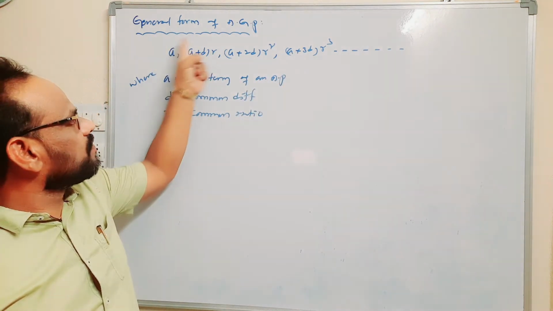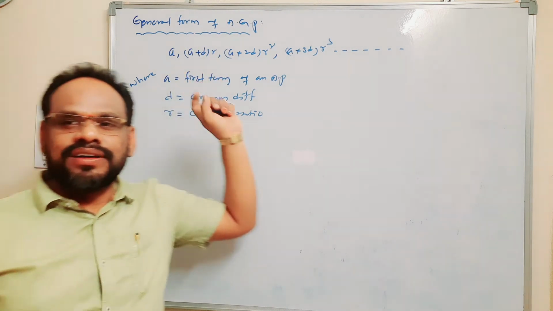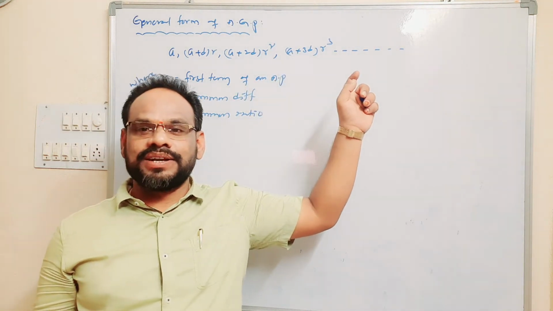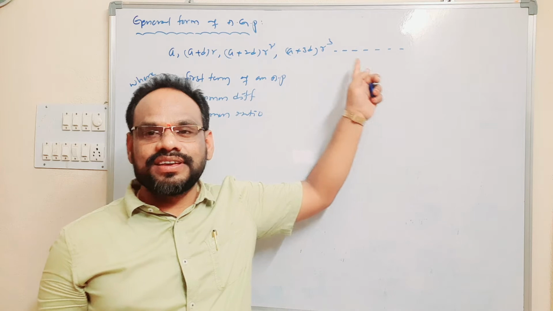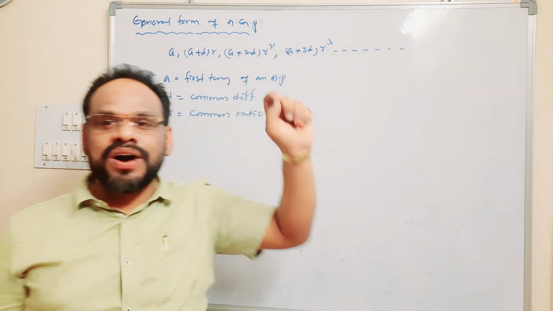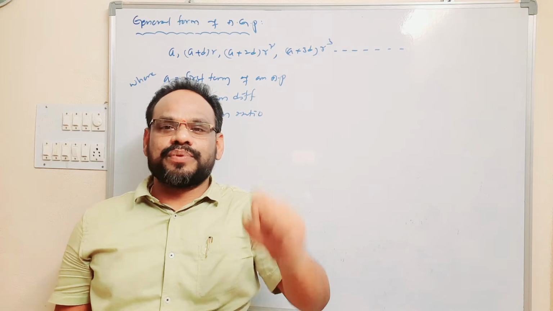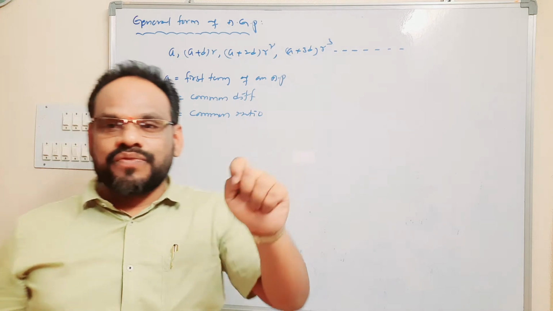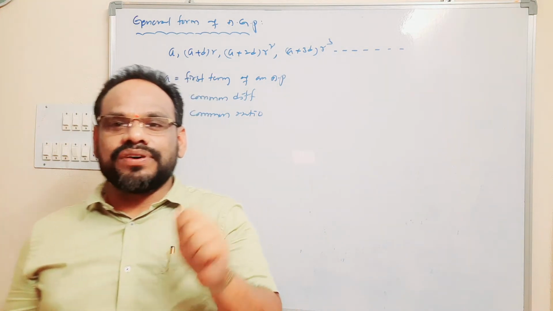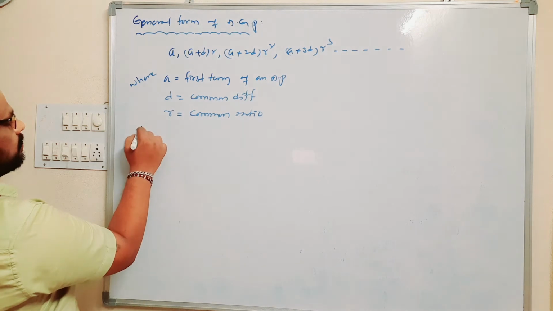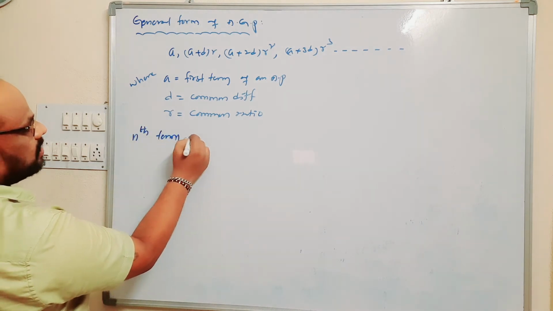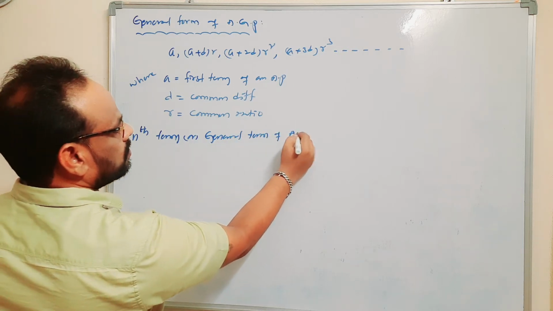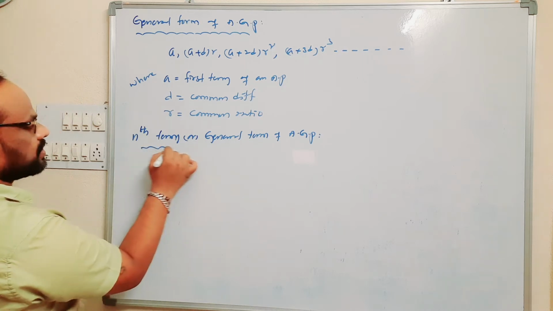Take the general form of an arithmetic or geometric progression: a, a plus d into r, a plus 2d into r square, a plus 3d into r cube, and so on. How do we find the nth term or general term of an arithmetic and geometric progression?